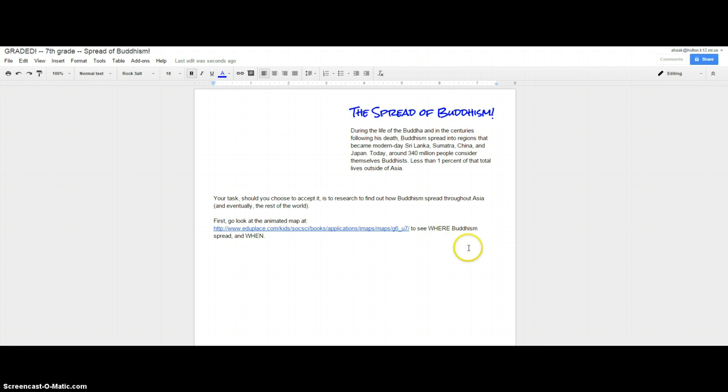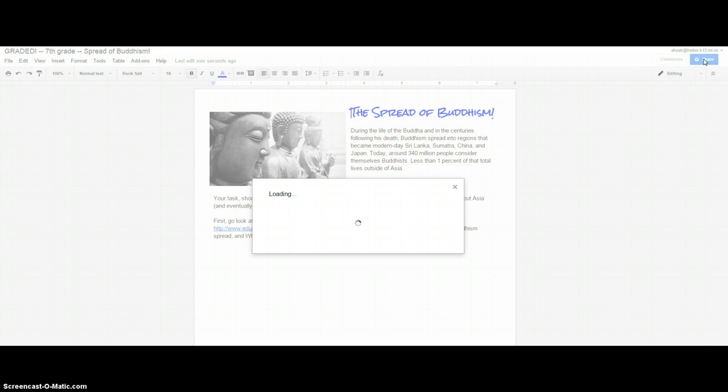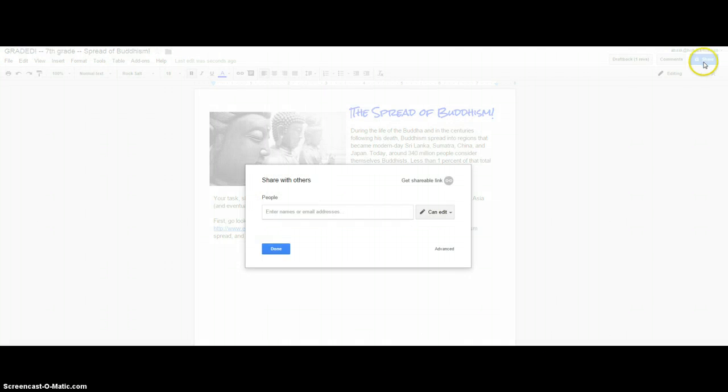And we wait for it to load. Now you should have a copy with all your answers in it and another copy that's the original one that just says 7th grade Spread of Buddhism. With this copy, please go up to Share. Under Share, you're going to find somebody to help out with the grading of this assignment. Just one person, just like we normally do. Instead of swapping papers, we're going to be swapping files. Make sure that when you type that person's name in, you switch it to Can Comment. You don't want them to be able to edit this. Then you say Done.